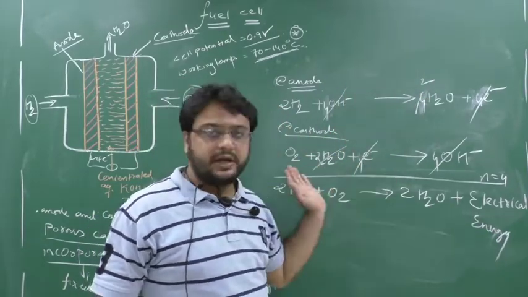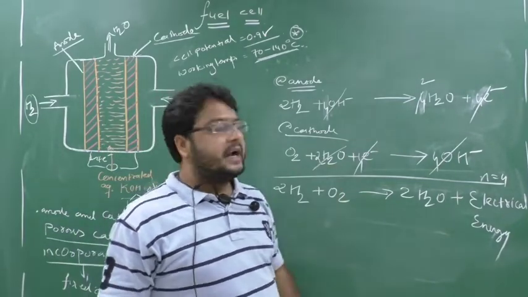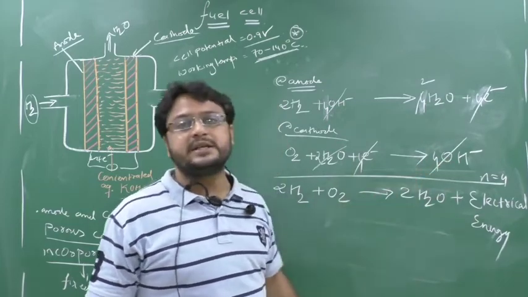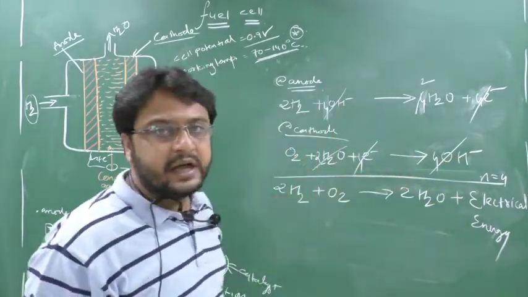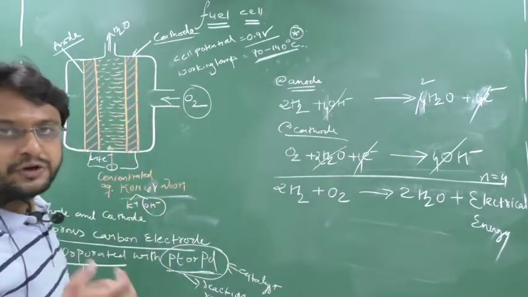Then balance the charge. When you balance it, what do we see? We see 2 points. First, the electrons get cancelled, and second point, we say that 4OH minus gets cancelled. Means here the base OH minus gets cancelled, means this base does not get involved in the reaction. They just help to meet this hydrogen and oxygen.